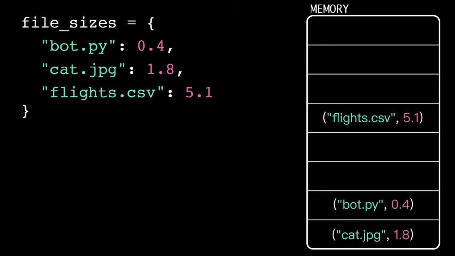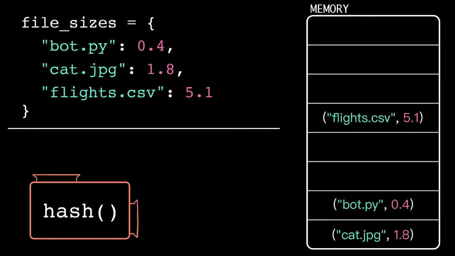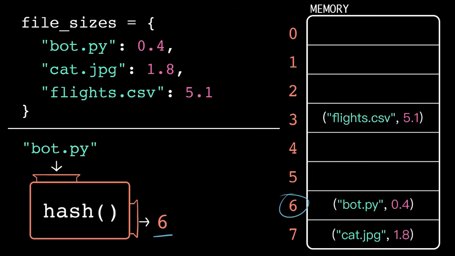For this to work, the computer just needs one thing: a deterministic way to know which key-value pair is in which slot. The solution is surprisingly simple. The computer uses a function that converts each key to a deterministic integer, and then it uses that integer as an index into the list. We call this a hash table, and the function a hash function.